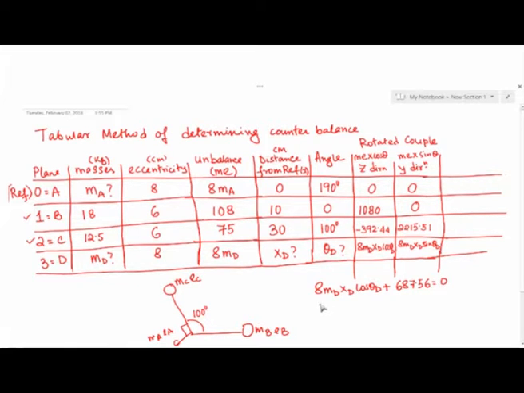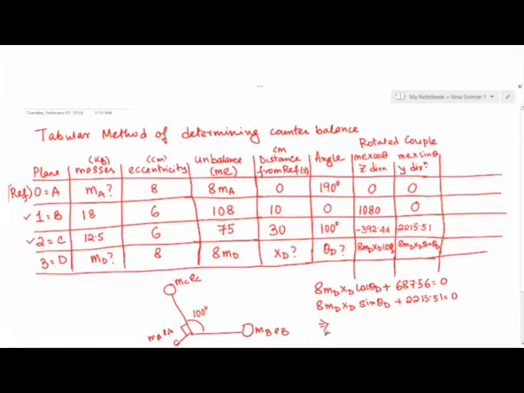And similarly 8 md xd sin theta d plus 2215.51 should be 0, right.